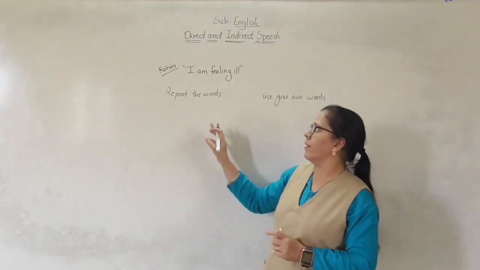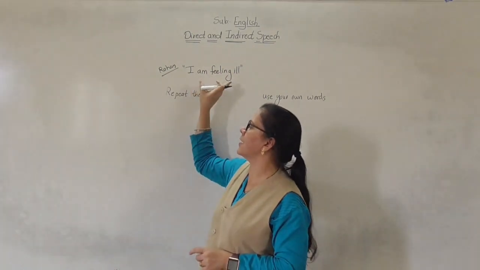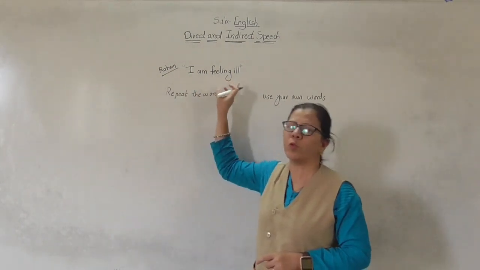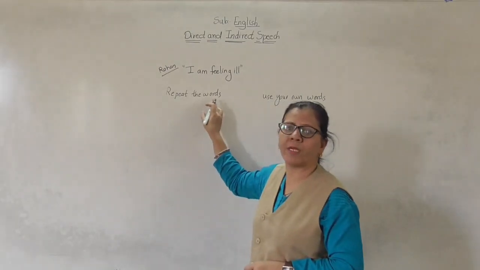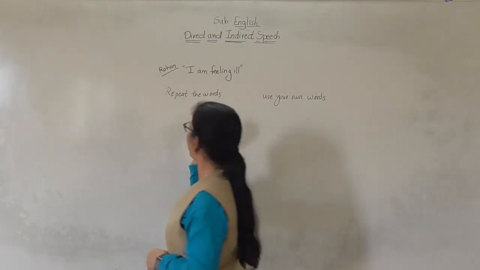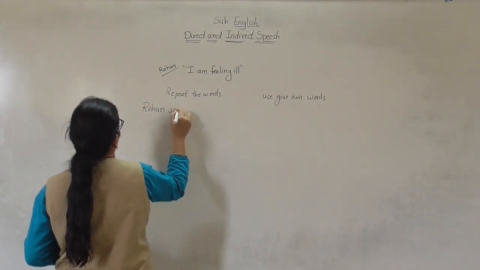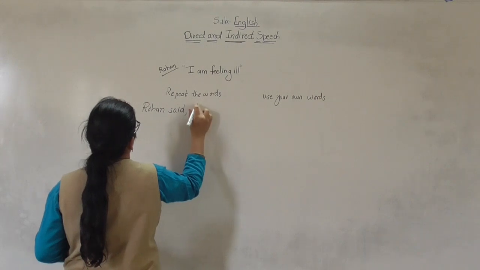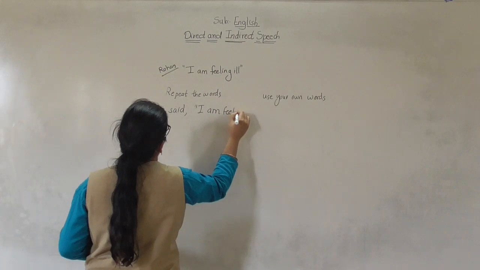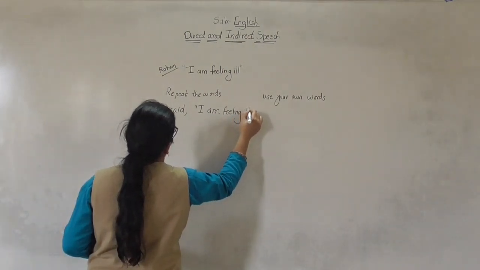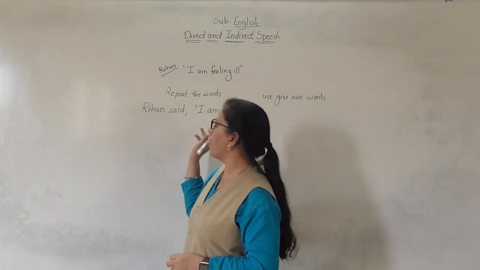So now see this, I am feeling ill. This is the message. This is the sentence which is said by Rohan, and I want to convey this. So how I can convey? First method is to repeat the words. So how I can write this? Rohan said, "I am feeling ill." Rohan said, "I am feeling ill."